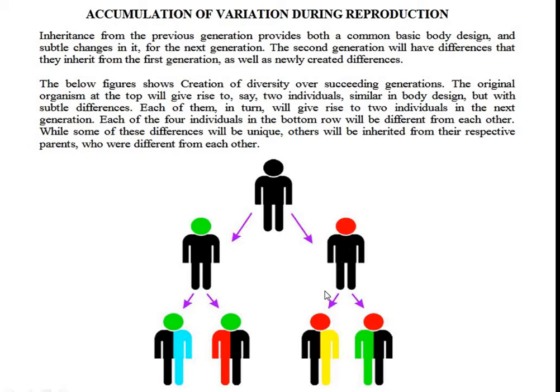In another way we can say that variations accumulate. The earlier variations are there, and at the same time new variations arise. So this is called accumulation of variations. In the next generation, by retaining all these variations, some new variations again occur.